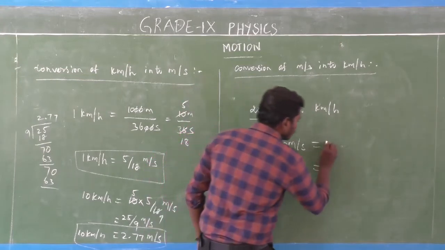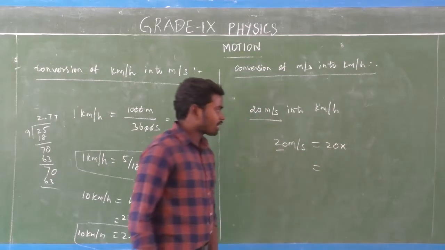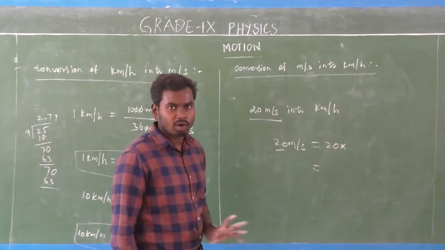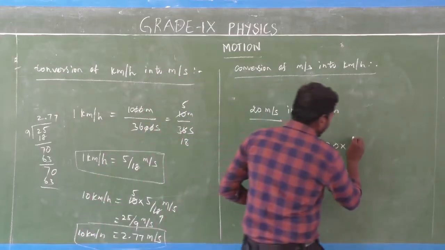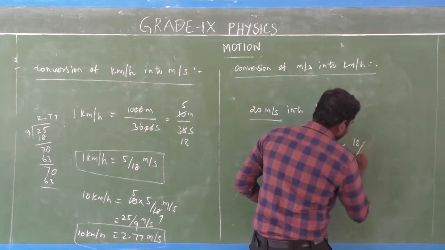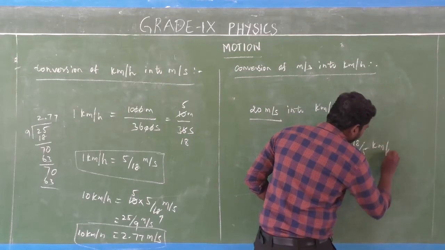20 into 1 meter per second is equal to 18 by 5 kilometer per hour. So 18 divided by 5 kilometer per hour.